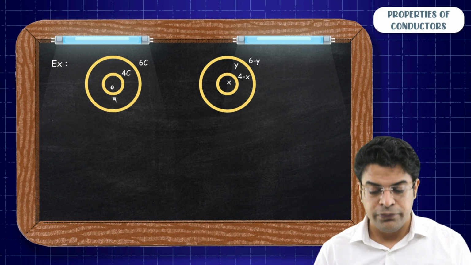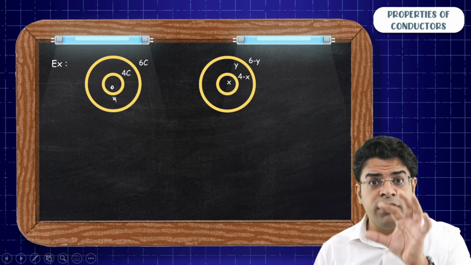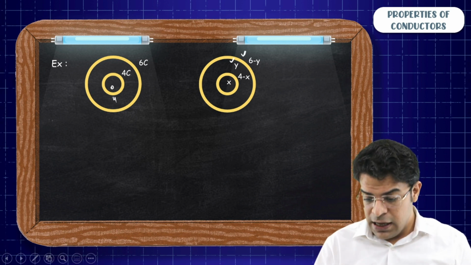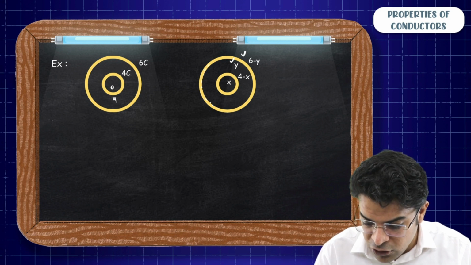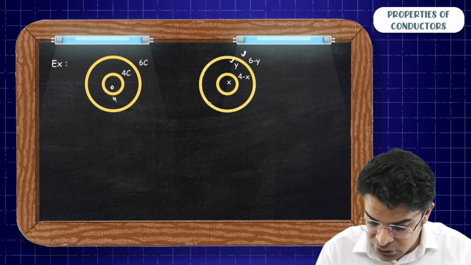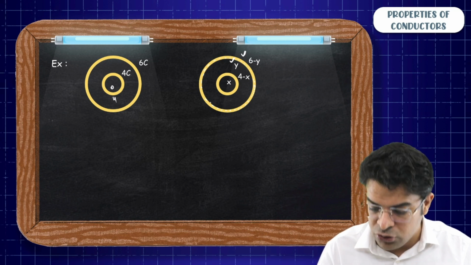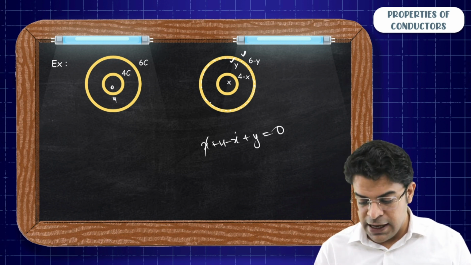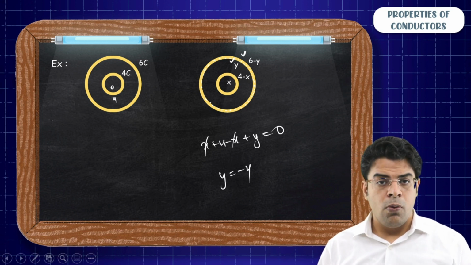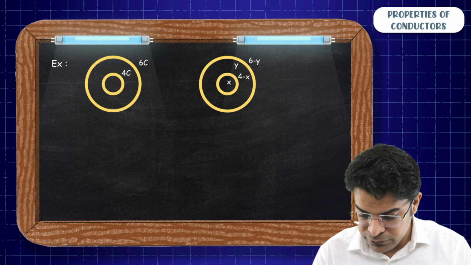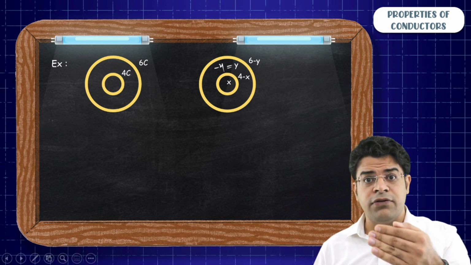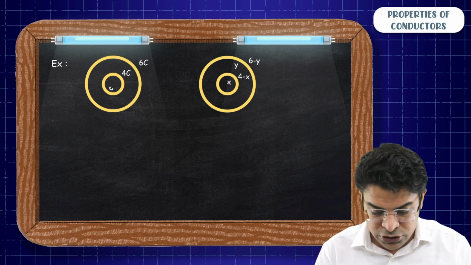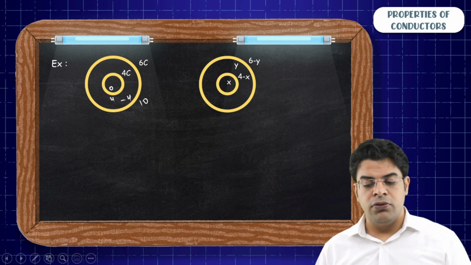So 0 and 4. Now similarly, you can think of a Gaussian surface between the inner surface and outer surface of the outer shell, and the charge enclosed by this Gaussian surface also has to be 0. So you will say that x plus 4 minus x plus y should be equal to 0. Cancel out x and x, you get y equals minus 4. Once you know that y is minus 4, the charge on the outer surface of the outer shell will be 6 minus minus 4, that becomes 10. So the charges will be 0, 4, minus 4, 10. This is how the charge gets distributed.